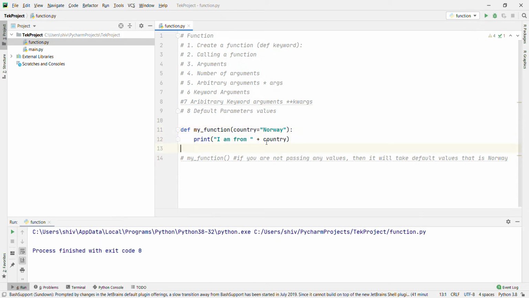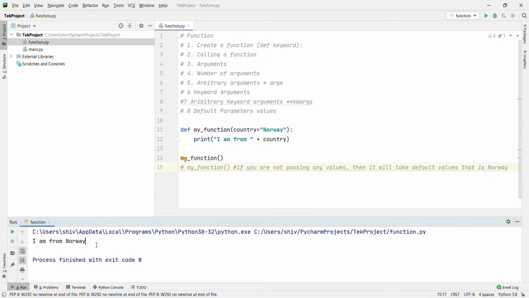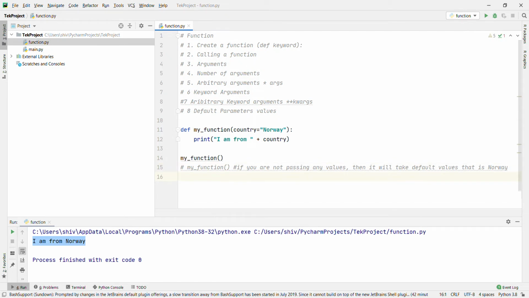Okay, because we didn't call this function, sorry, my function. I use command. Let's run it once again. Okay, I am from Norway. That is clear. Now what will happen if you are going to pass the values here?